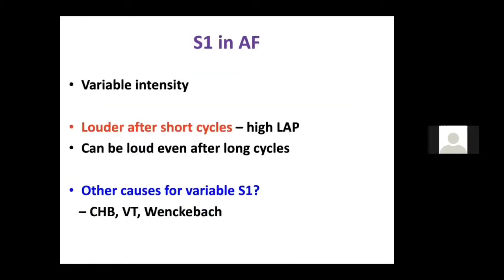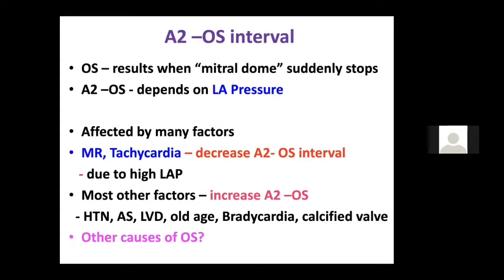Now in AF, as I already told you, you get a variable intensity of the first heart sound, and it is louder after shorter cycles. Means if you have a short RR interval, tachycardia, you get a loud S1, whereas a long RR interval, bradycardia, you may get a normal or a soft S1 sometimes. But you should also know the other causes of variable first heart sound. The most common cause is a complete heart block. Other causes like ventricular tachycardia, you can just remember. But AF causes varying intensity of the first heart sound.